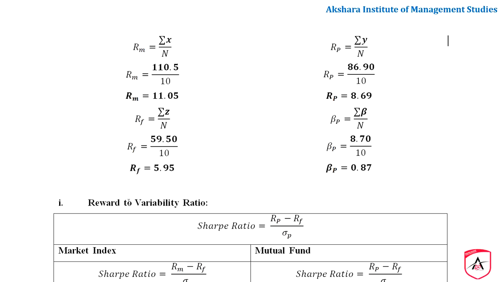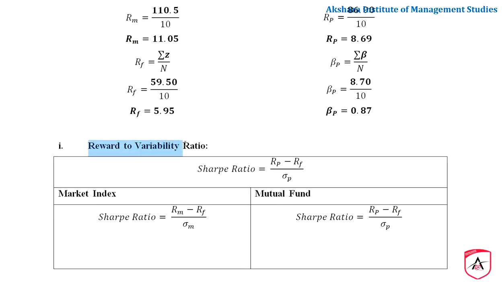Now we have to calculate a reward to variability ratio. Reward to variability ratio means to say that it is a Sharpe ratio, and I told you it is going to use a standard deviation approach here in case of Sharpe ratio. In case of Treynor's ratio, this standard deviation will be replaced with beta, and we have to calculate Sharpe ratio for two things, that is, one is market index and the other one is mutual fund. So we have to compare this return on market index with a return on portfolio. This is the main thing, and we can say which stock is better for investment. That is the main agenda over here. So right now let us move further.